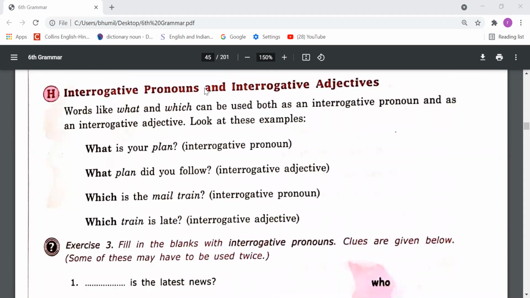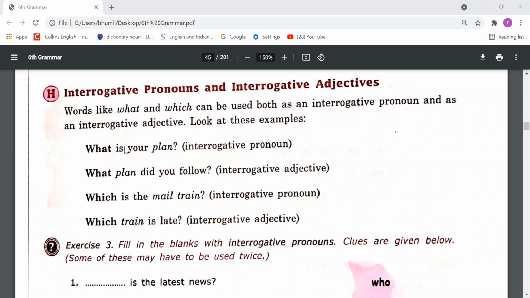Interrogative pronouns and interrogative adjectives. The same way as we studied demonstrative pronouns and demonstrative adjectives, in the English language there are some interrogative pronouns and some interrogative adjectives, but their formations are almost the same. Then how can we recognize that? A simple way: if a noun comes after these interrogative words, that means it is an adjective, and if there is no noun after these words, we can understand these words are pronouns.